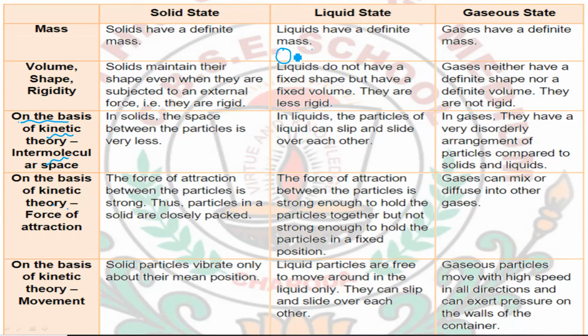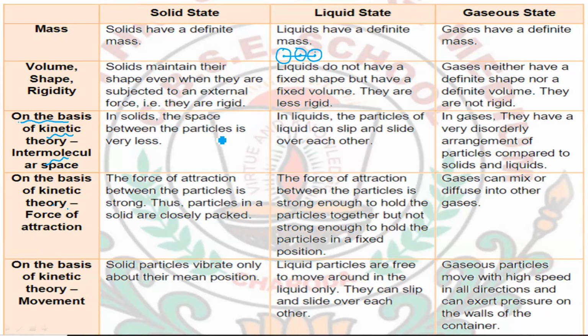These particles are arranged in a proper manner in the case of solids. Let's consider that the particles are spherical, meaning ball shaped. Then the distance between two spheres will be considered the interparticle space or intermolecular space.